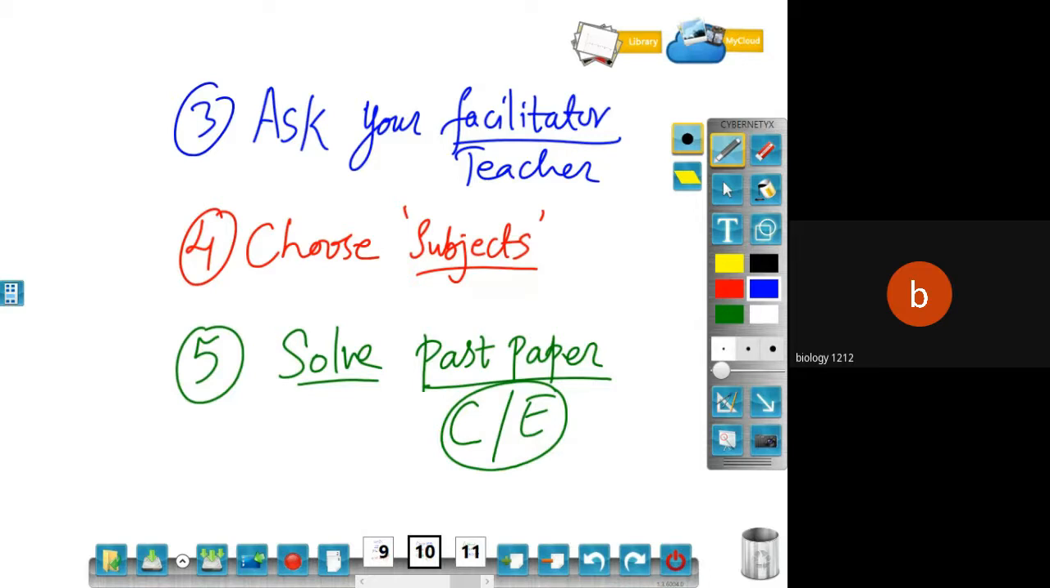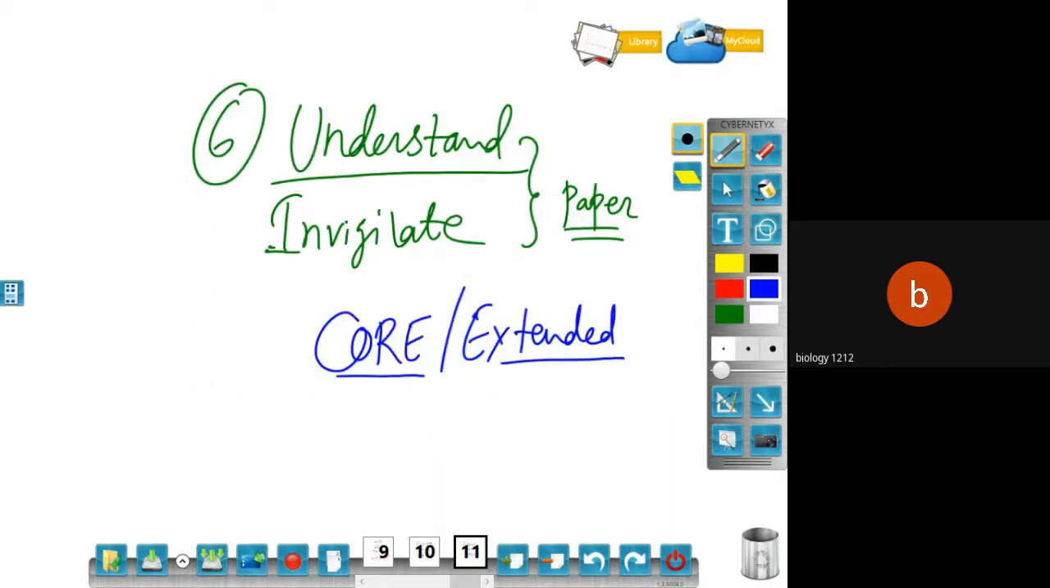Unnecessary subjects you can actually drop, and solve some of the recent past papers, 2020, 21, or you can go for 2019 also. Solve such past papers which are related to core and extended, and then judge yourself whether you fall into core or extended and make your own choice. Please remember, your future is in your hands, so you are responsible and take that responsibility.